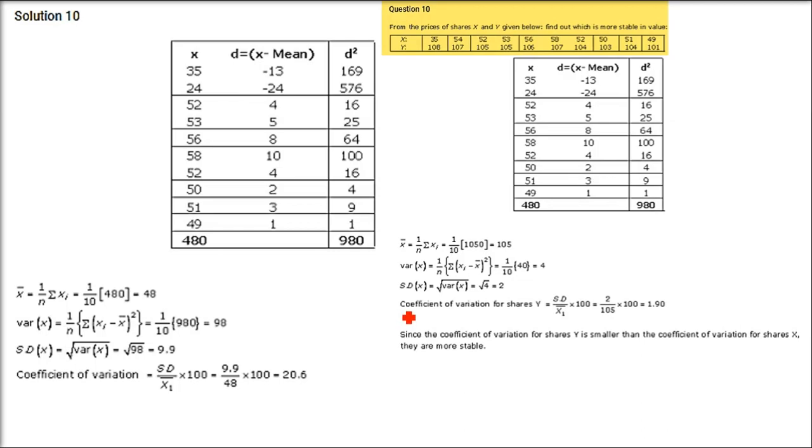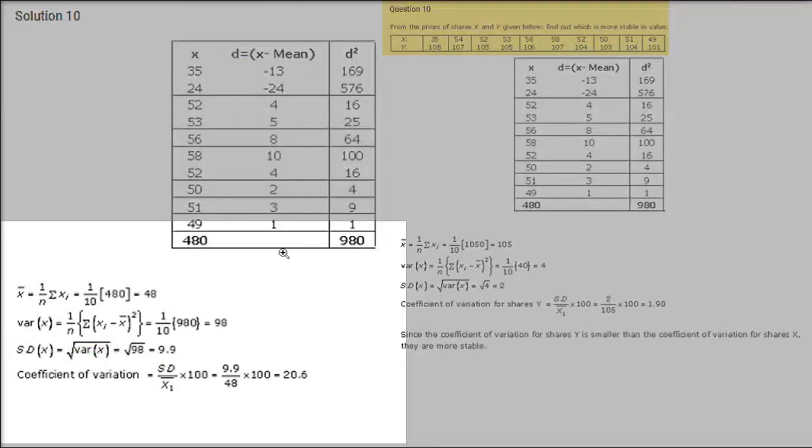This is question number 10. So we have to find out the coefficient of variation, but this is not continuous. This is not having any frequency as well. So which is stable? You have to do it for both of these. There are two values, x and y. Separately you have to do, okay?